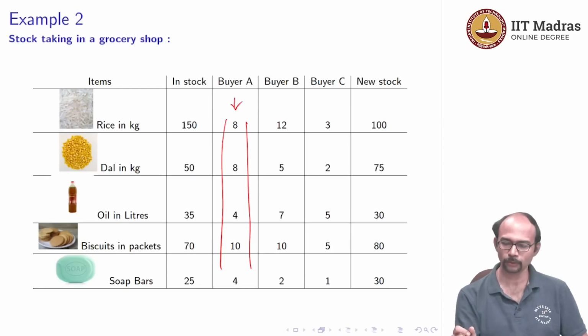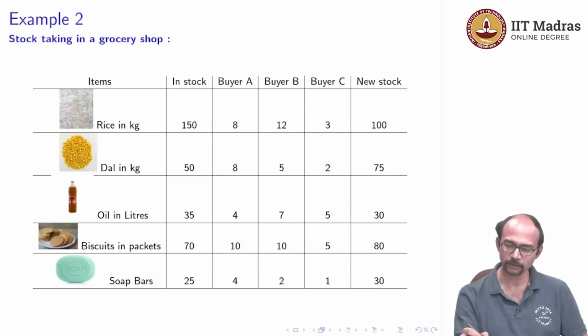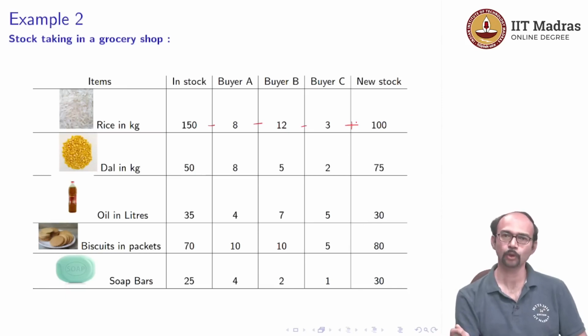The way to do this of course is we see how much stock we had at the start of the day. So, let us look at rice. We had 150 kgs of rice, and then this is how much went out for buyer A, this is how much went out for buyer B, this is how much went out for buyer C, and then this is what came in. So, 150 minus 8 minus 12 minus 3 plus 100. This is how much rice is left at the end of 1 hour. This is how much is in stock.